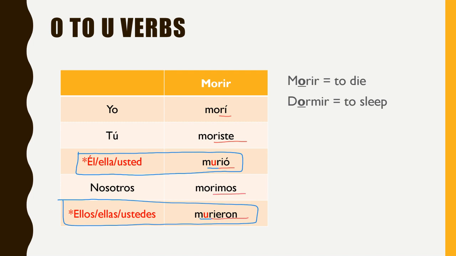All right, so you just have to remember that you do not change these stem changers in the yo form or the tú form like you usually would in the present tense, and you don't change the nosotros ever, just like you don't in the present tense. So we've got morir, to die, and dormir, to sleep. Those are two verbs that you should be familiar with from last year and then also from when we studied the present tense stem changers.